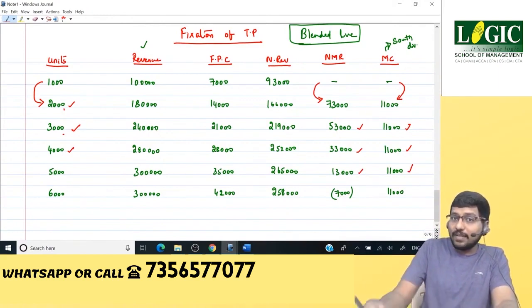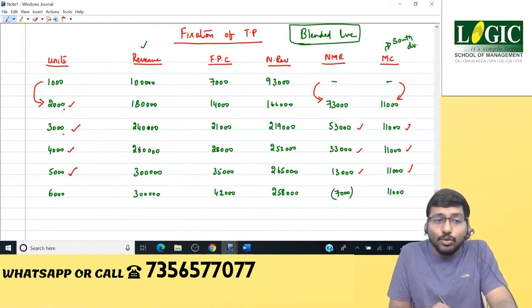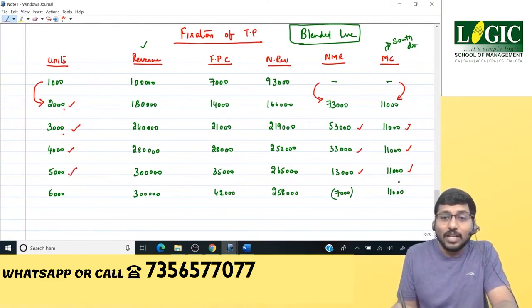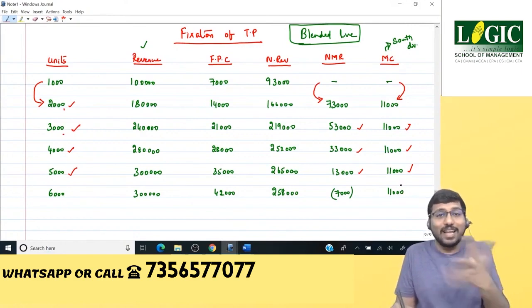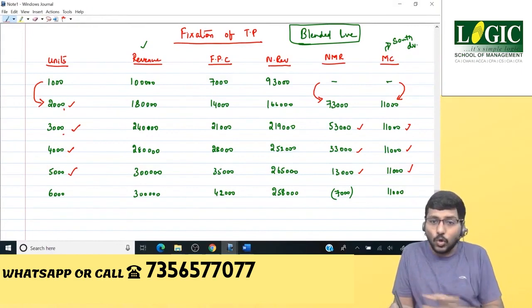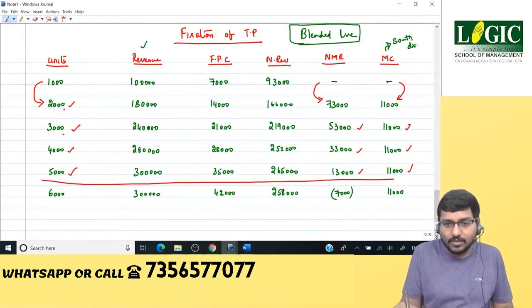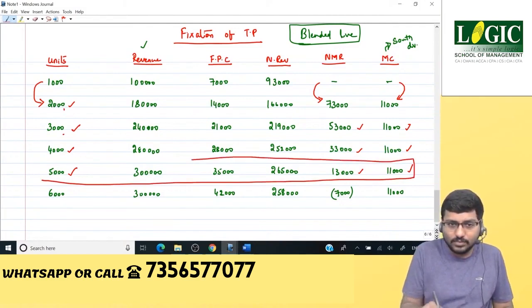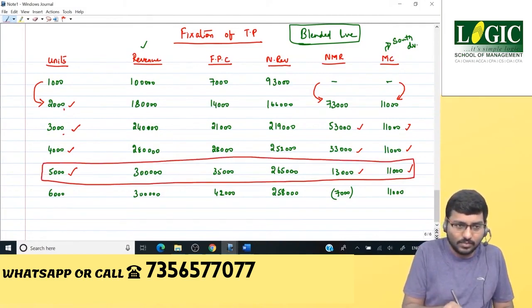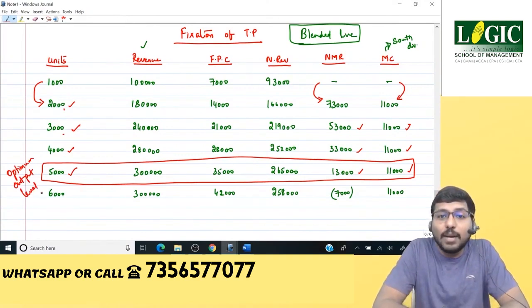Are you willing to spend 11,000 to get 13,000? Absolutely yes. If you move from 5,000 to 6,000, I need to spend 11,000 to get nothing. In fact, my revenue will reduce further by 7,000. Will I go? No. Which means I'll stop at 5,000 level. This is nothing but optimum output level. Optimum output level means the level at which your profit is maximum.